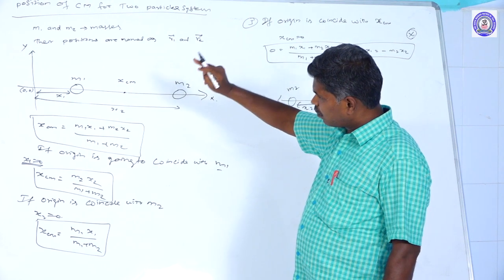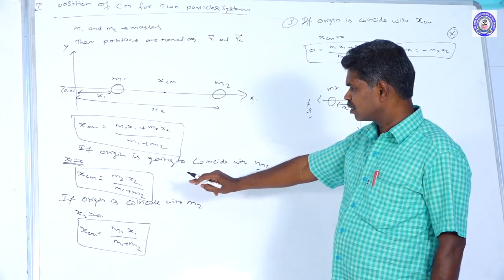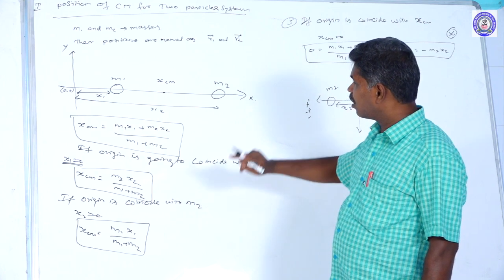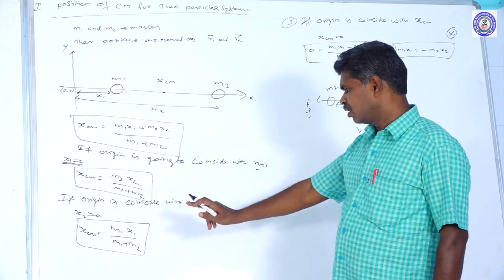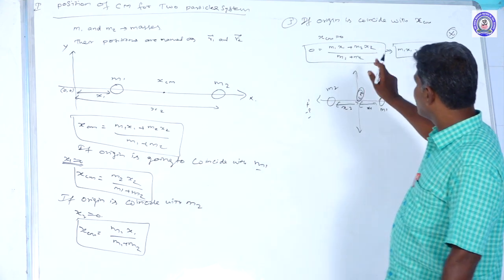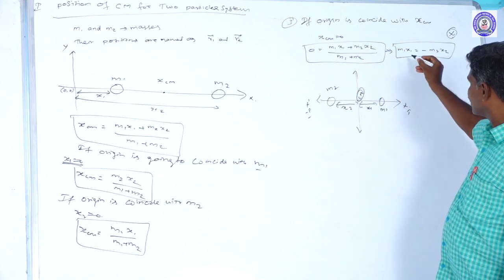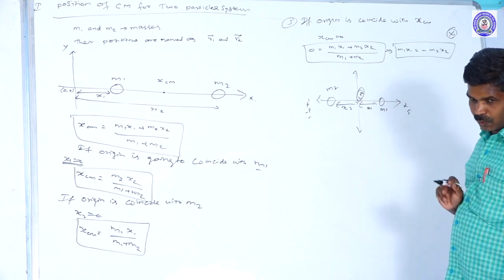If the origin coincides with m1, then we can take m2 x2 divided by m1 plus m2. If the origin coincides with m2, the center of mass is m1 x1 divided by m1 plus m2. If the origin coincides with the center of mass itself, then we can take m1 x1 equal to minus m2 x2.